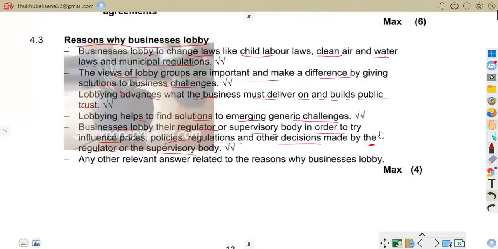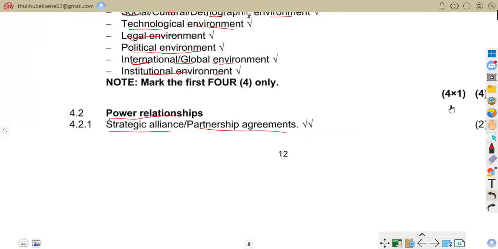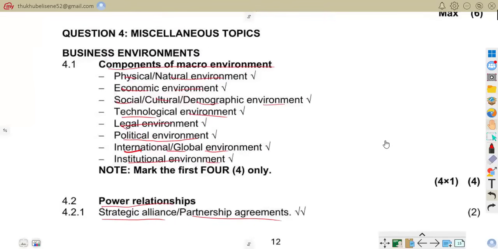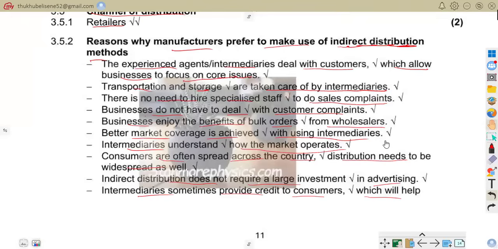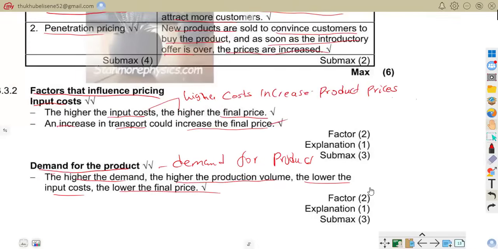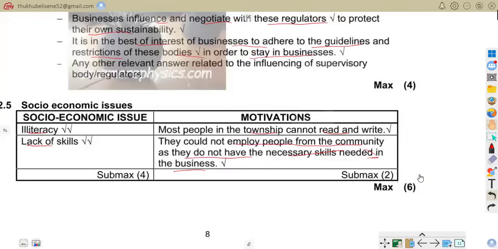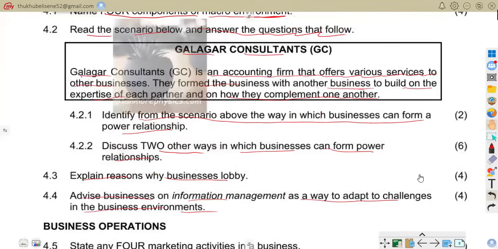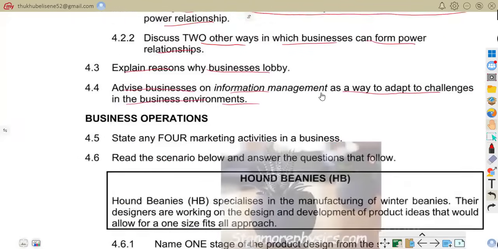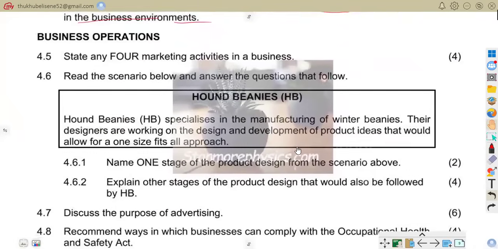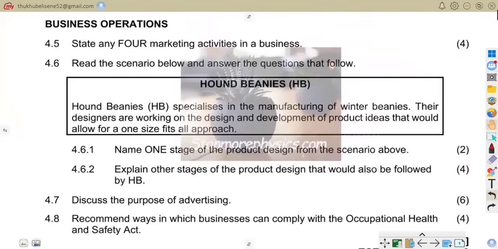And then we are to go to question 4.5. Question 4.5, business operations.